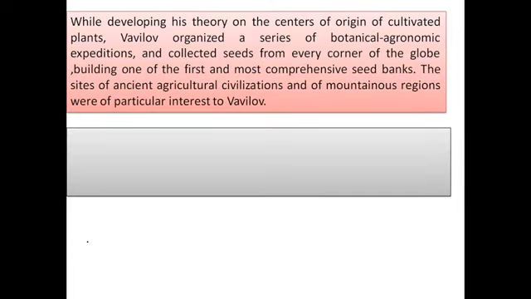While developing his theory on the centers of origin of cultivated plants, Vavilov organized a series of botanical and agronomic expeditions and collected seeds from every corner of the globe, building one of the first and most comprehensive seed banks.